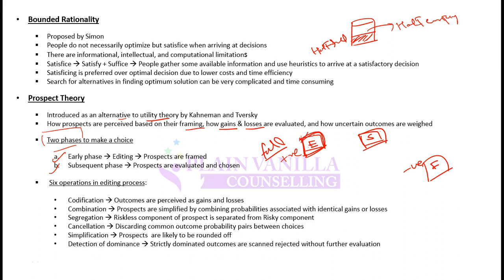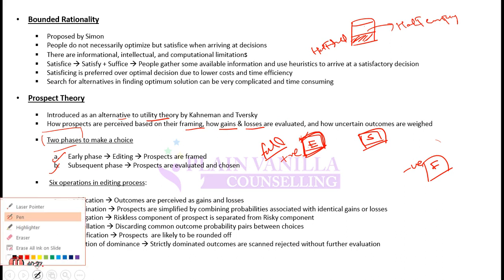In one case he will give more weightage to gains, in the other case he will give more weightage to losses, while if I look at it rationally, both of these mean the same thing. From the traditional finance perspective, half full or half empty means the same thing. But from prospect theory's or behavioral finance's point of view, it can affect the investor's decision based on the framing, or based on what we tell him or what the market tells him.